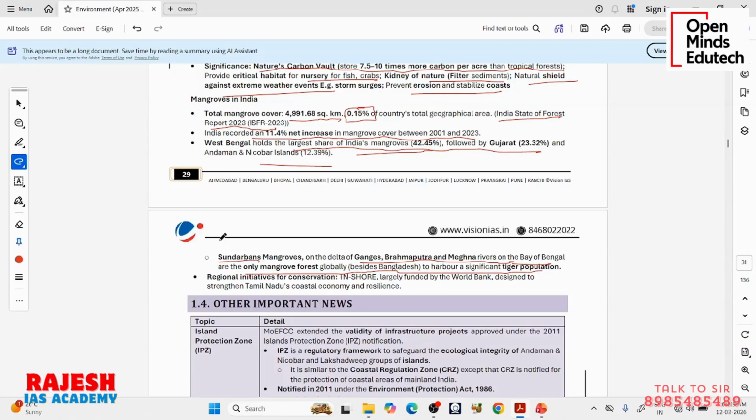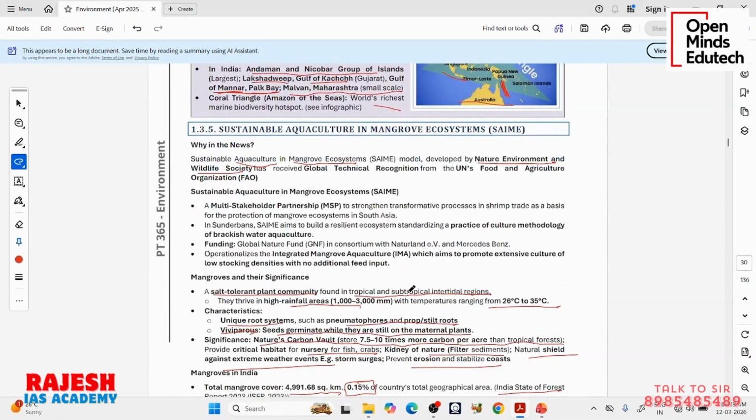Then some regional initiatives for protection of mangroves. In addition to what the Government of India is doing, some NGOs are doing, there are some like TN Shore. TN Shore means Tamil Nadu protecting its mangroves. It is funded by World Bank, designed to strengthen Tamil Nadu's coastal economy and resilience. Okay, so now let us come back to the news.